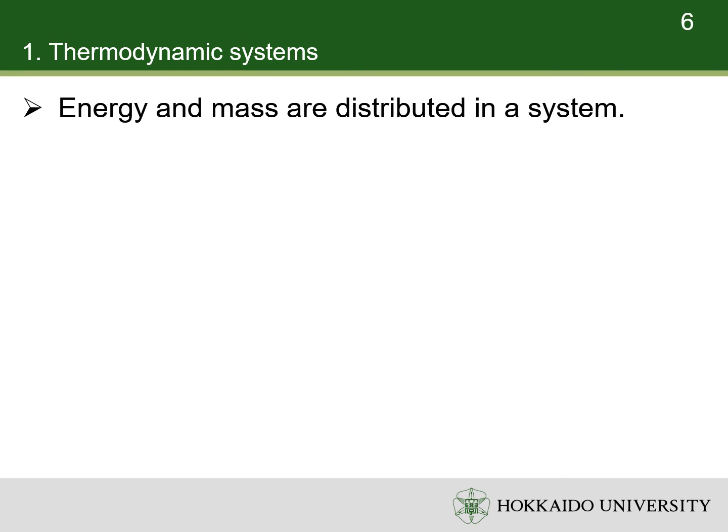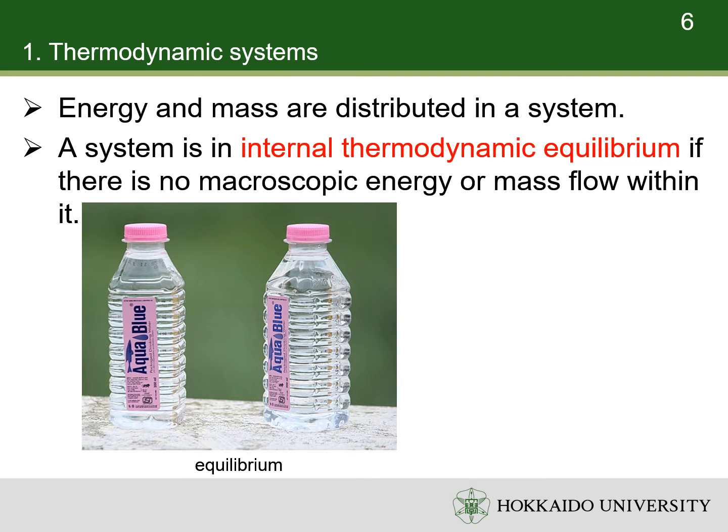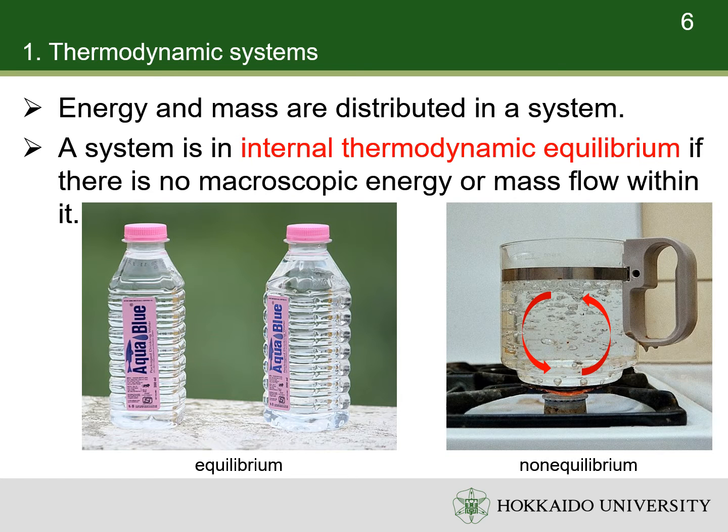Since particles exist in a system, energy and mass are distributed in the system. A system is in internal thermodynamic equilibrium if there is no macroscopic energy or mass flow within it. For example, a bottle of steady water is in thermodynamic equilibrium. A pot of boiling water is not in thermodynamic equilibrium.